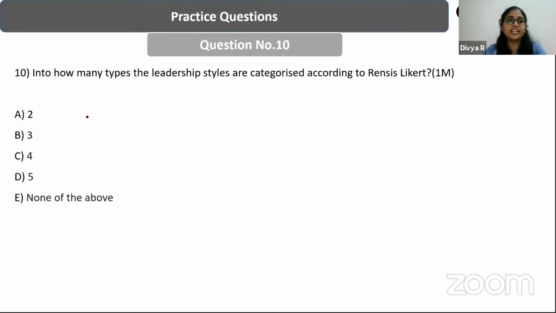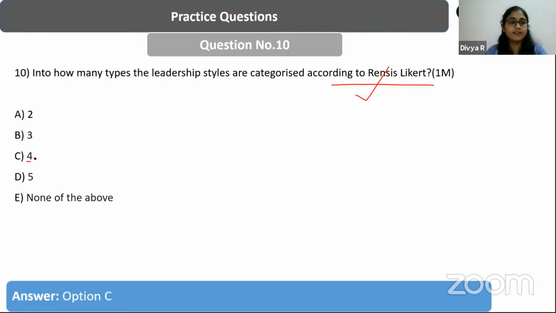Last question on management: into how many types are the leadership styles categorized according to Rensis Likert? Very simple question. Yes, it is 4. Very simple.